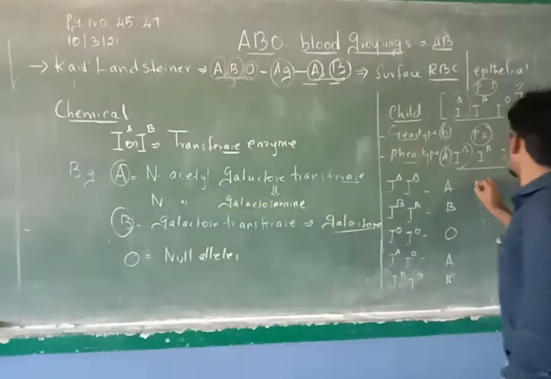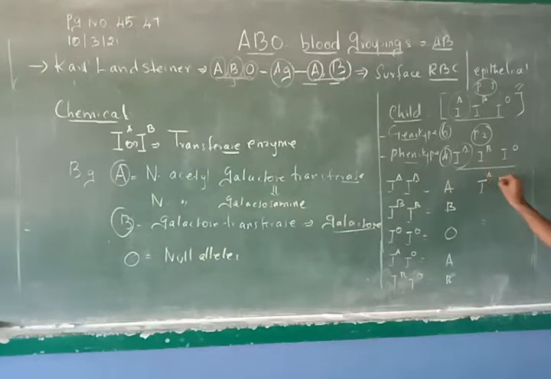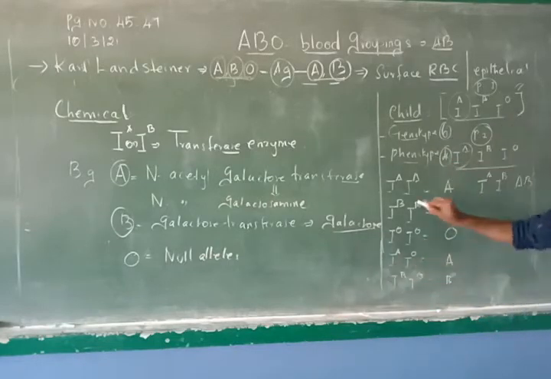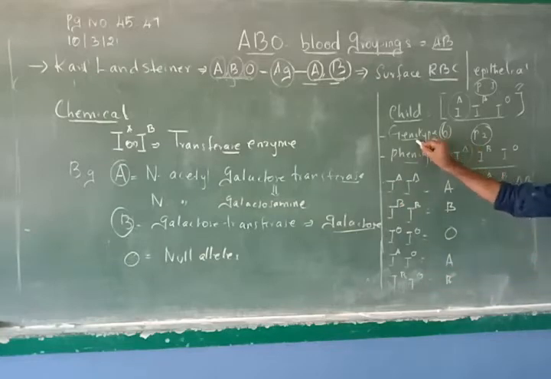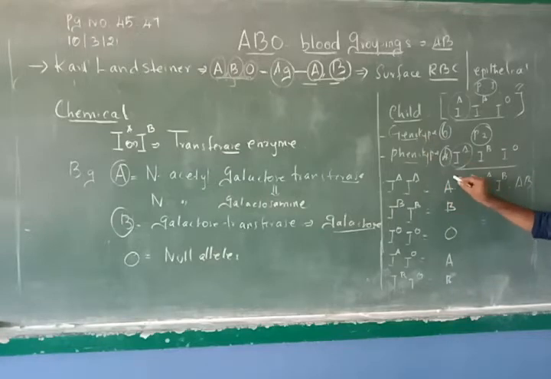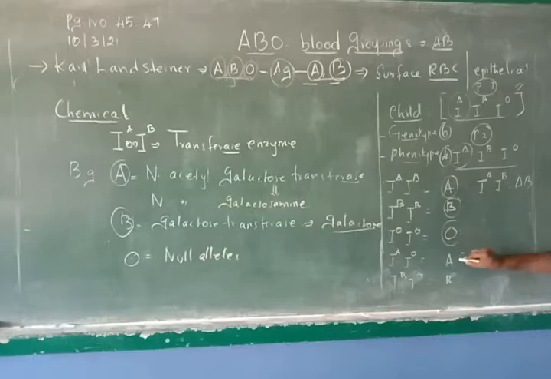At the same time, if he receives A from one parent and B from another parent, he will have AB blood group. So this is an example. So this is 1, 2, 3, 4, 5 and 6 genotypes. And the phenotypes: A is there, B is there, O is there, and one more, AB. So you get 4 phenotypes A, B, O and AB and 6 genotypes.